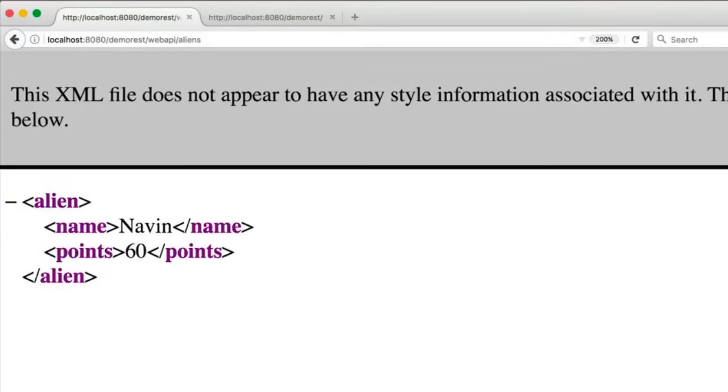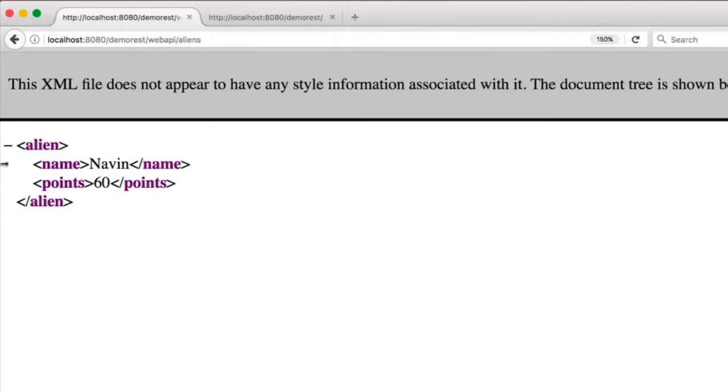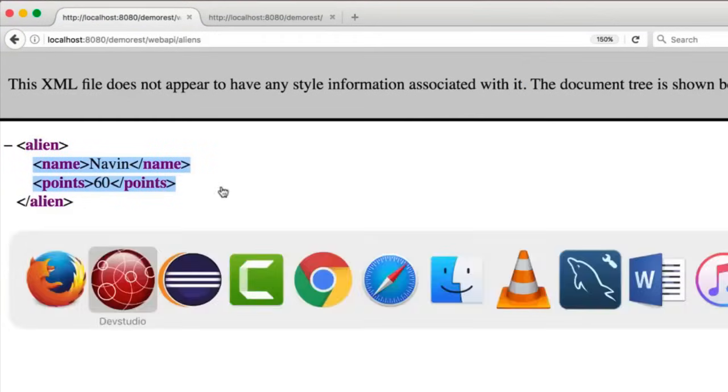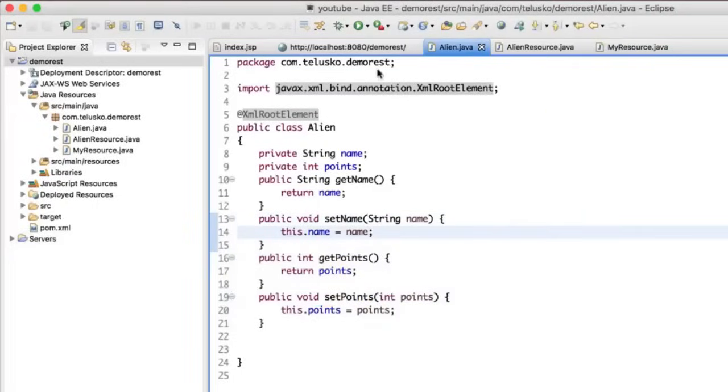Let me go back to my browser and let's say enter. Oh, can you see that it is working? We got our XML data, and you can see it's so beautiful. We got this alien tag here inside. This is your root element, by the way. And then we have name and points, right? So this is how you create your own resource. And can you see that it's not that difficult?